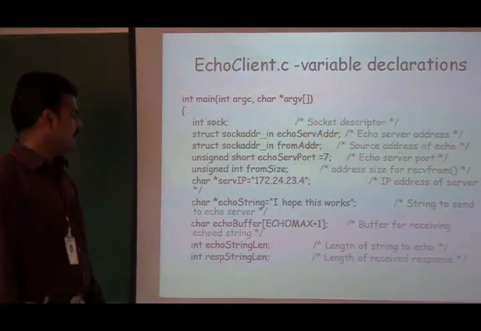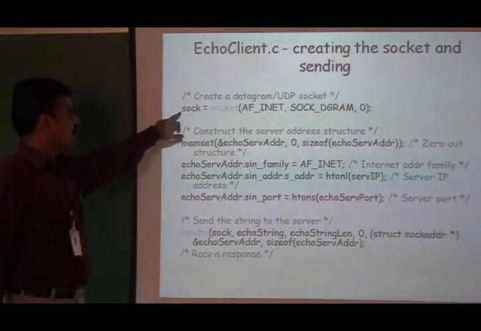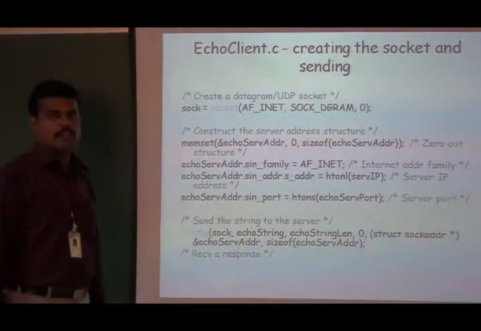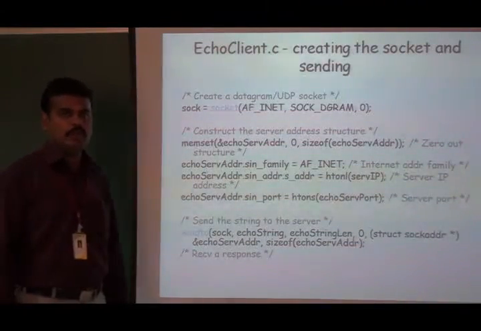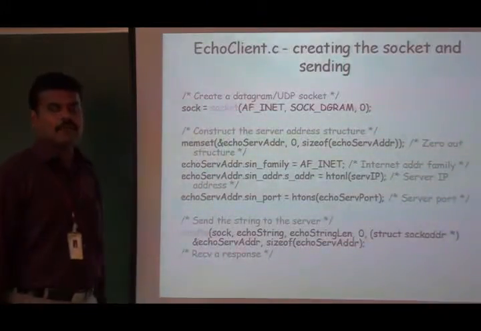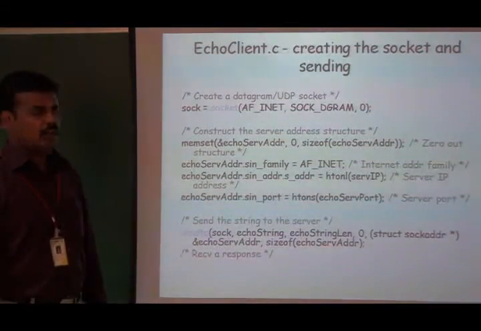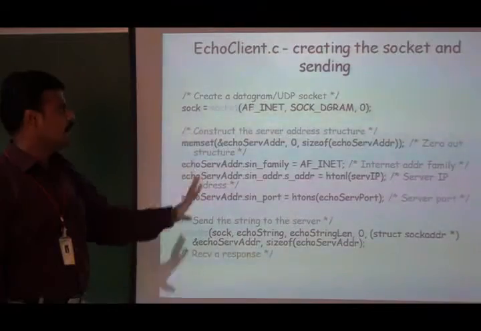There is a message I am going to send from the client to that server. Next, first I have to create a socket with the help of the socket function, and the first argument takes the AF_INET value. Second, I already told you that it is a UDP echo client and server program, so we have to create a datagram style of socket. So SOCK_DGRAM is going to be the value for the second argument, and the last one will be 0. It means we let the kernel choose the protocol for that particular socket.